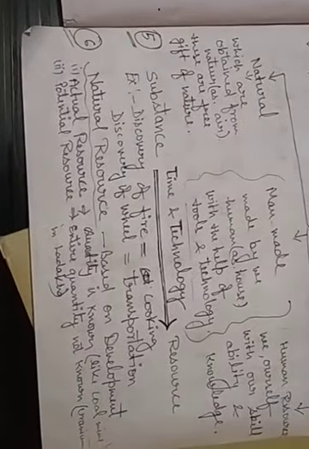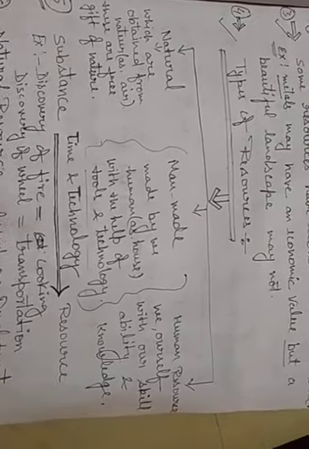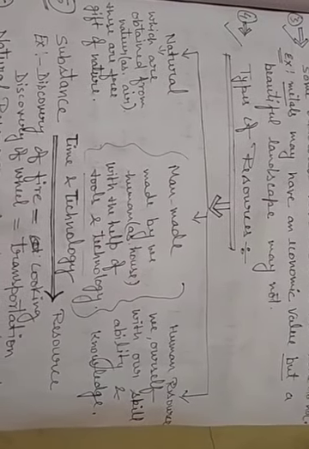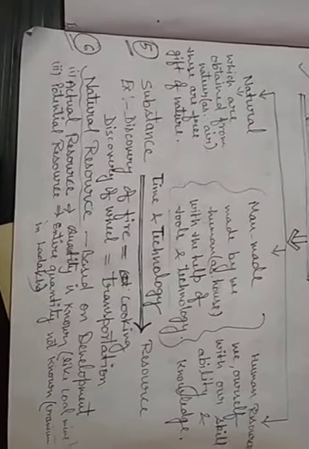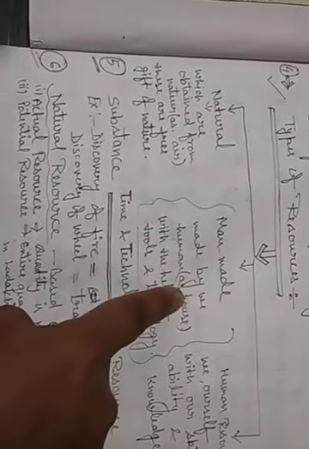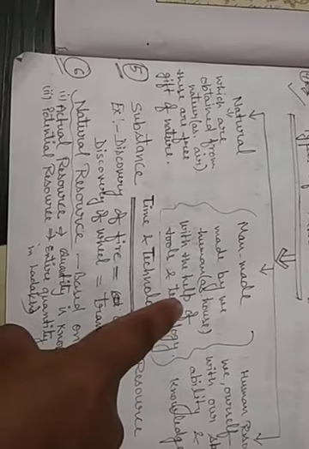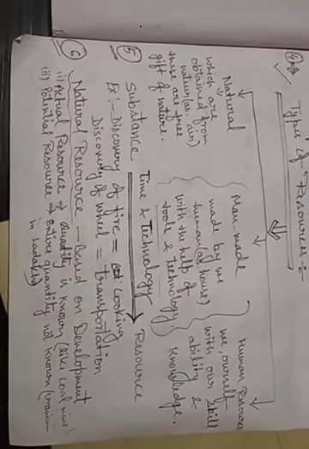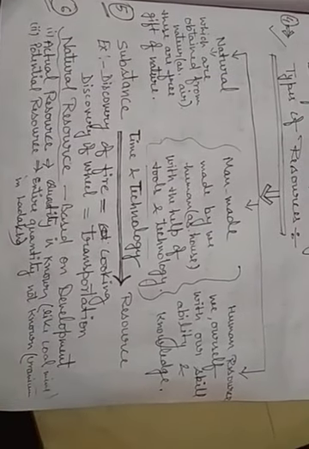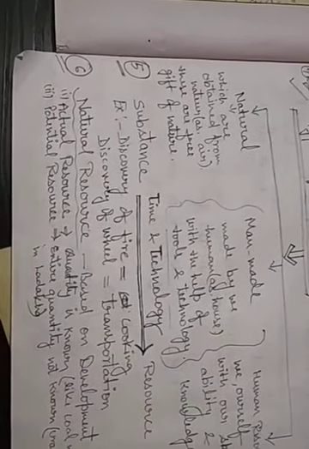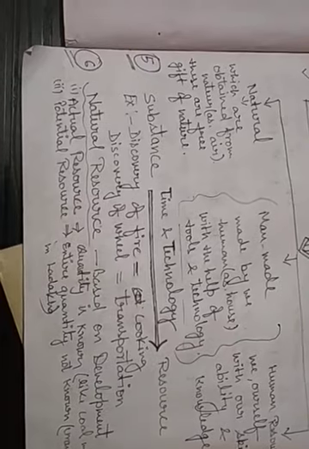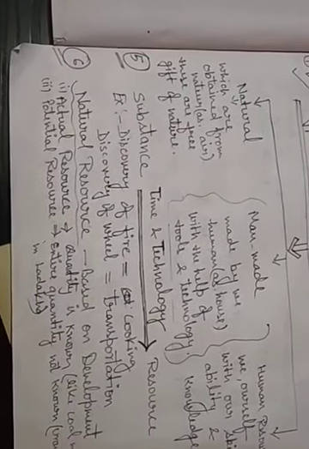Fine. Next thing is natural resources. Already we learned about the types of resources: natural, man-made, human resource. So here we are talking about the classification of natural resources. Generally, man-made resources are not learned in your course in a classified form; all the things made by humans are called man-made resources. Humans themselves, with their skill, ability and knowledge, are known as human resource. But natural resources we classify.